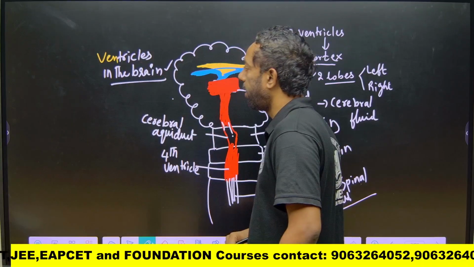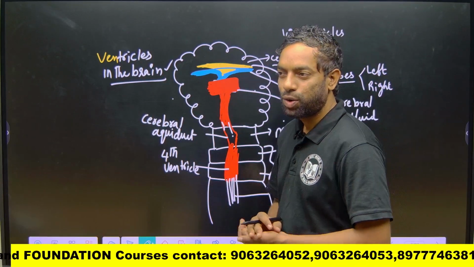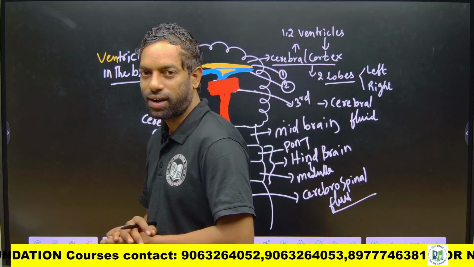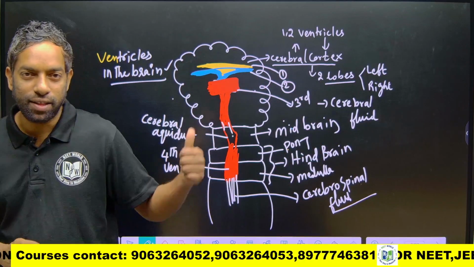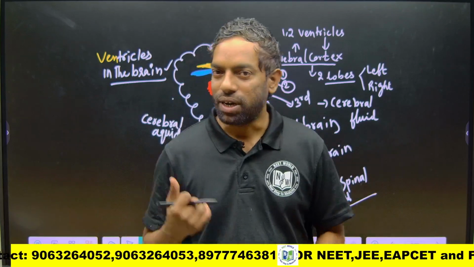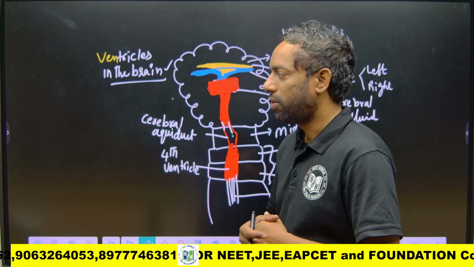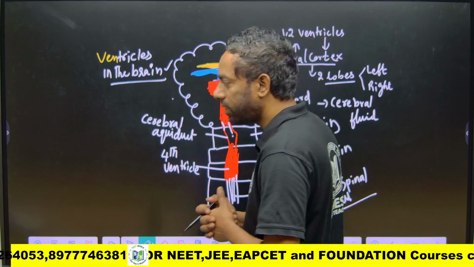Four ventricles are there in the brain, like two ventricles in the heart, right? The heart is filled with blood, but here the ventricles are filled with a fluid called cerebral fluid. I hope you guys understand this.